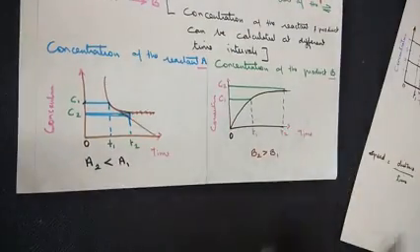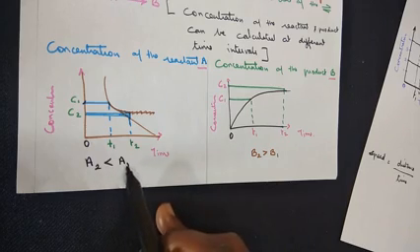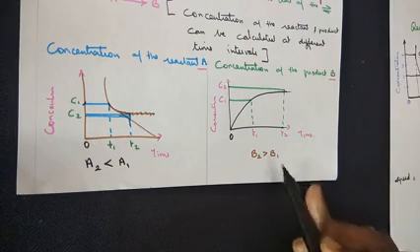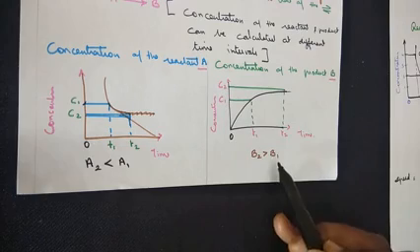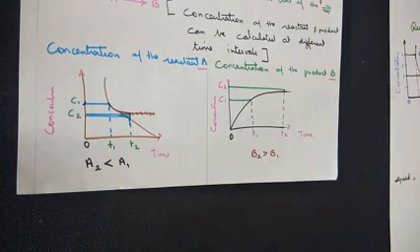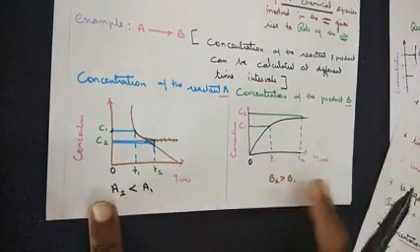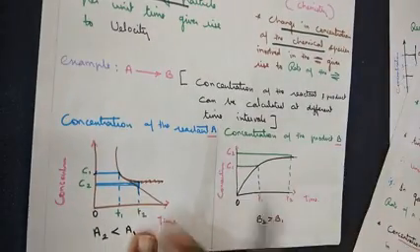The same concept I have explained in terms of A2 being less than A1, meaning A1 stands for initial concentration and A2 stands for final concentration. Coming back to the product side, B2 stands for final concentration and B1 stands for initial concentration. So now we understand how to understand the change in concentration with respect to time.